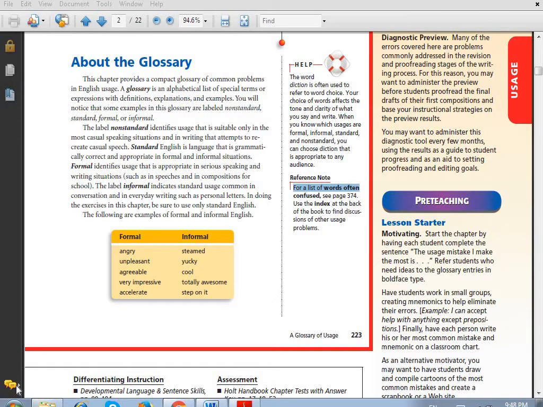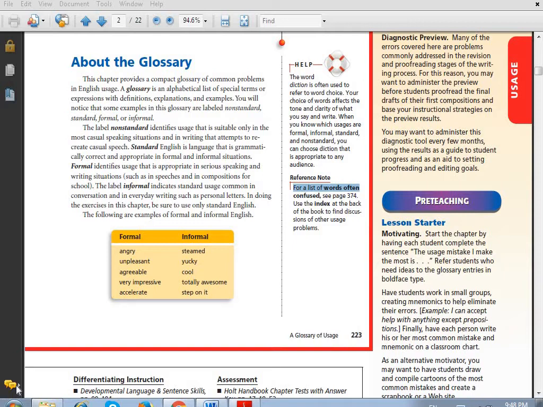Today we have a new chapter to study, Chapter 12, a glossary of usage, common usage problems. We have many words to differentiate among us, but first of all we have some formal words to know and the informal shapes of them. The formal words which we have are angry, unpleasant, agreeable, very impressive, and accelerate.